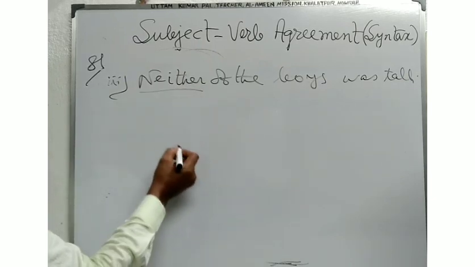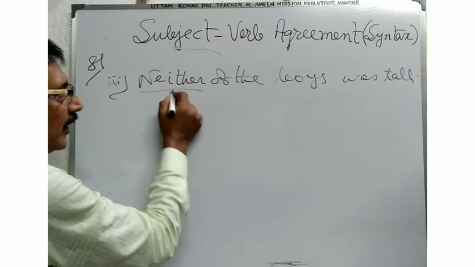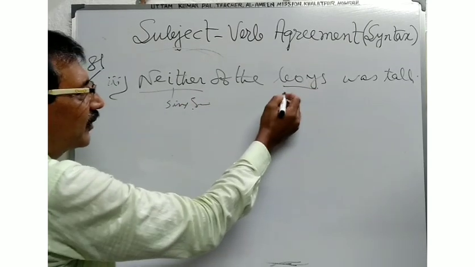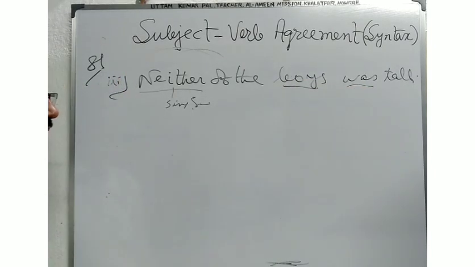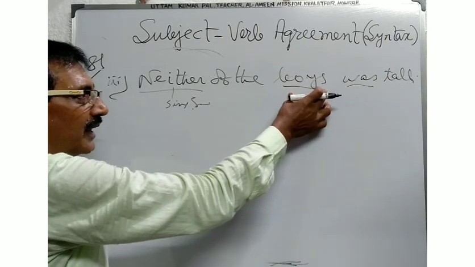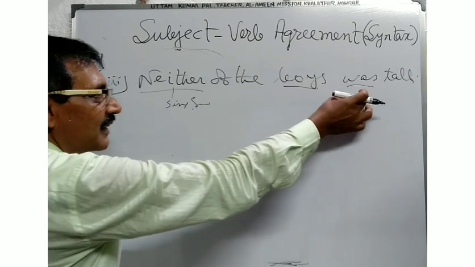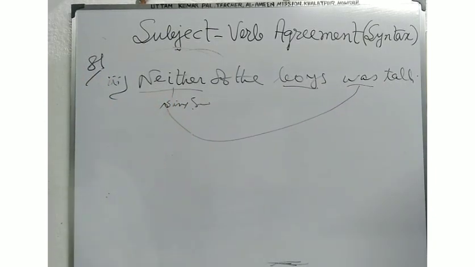Here neither is the word used at the beginning of the sentence, used as a singular subject. And here boys is used as the plural noun, but the verb is used in the singular form. So students, you have seen that though there is the plural noun just before the verb, you will not take the verb as the plural, because it will be used according to the real subject. Neither of the boys was tall.